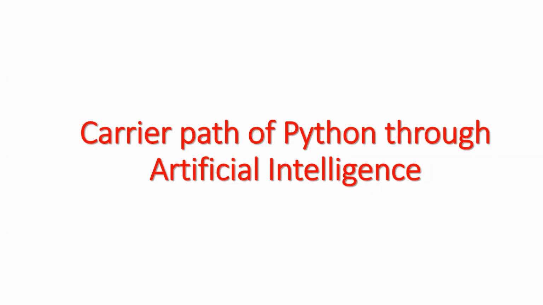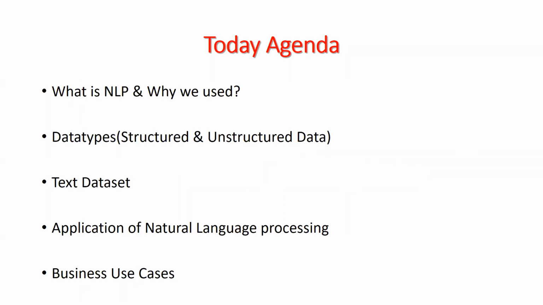So this is about artificial intelligence, but our today's agenda, mainly, is the career path of Python through AI. Okay, so let's start with natural language processing. First of all, what is NLP or natural language processing?